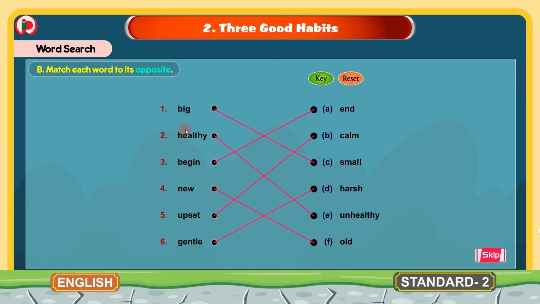Yes, now we have completed matching the opposite words. Big, small, healthy, unhealthy, begin, end, new, old, upset, calm, gentle, harsh. So these are the opposite words.